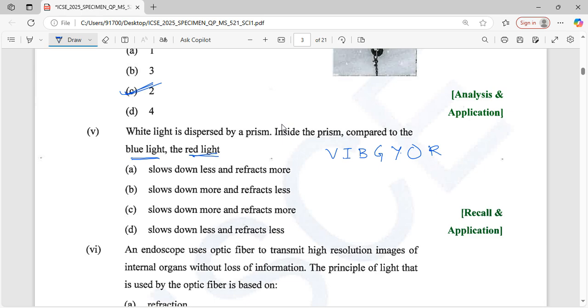So here blue and red. Here comes the blue and red, meaning blue disperses. So here blue is less refracted than red. Slow down, obviously, slow down is more for red. That is less, and refract also less. Less and refract less. Okay, that is option number 3 is true.